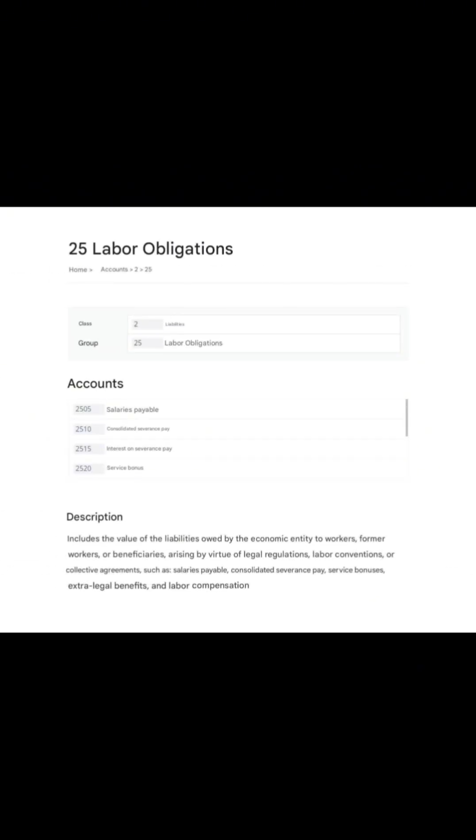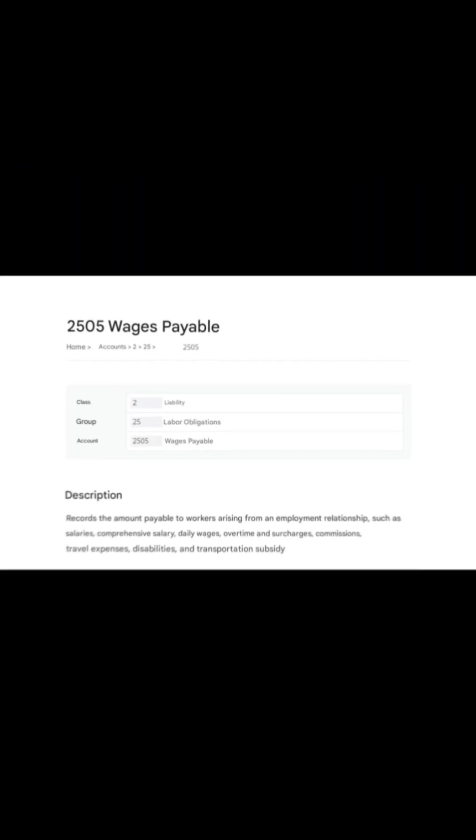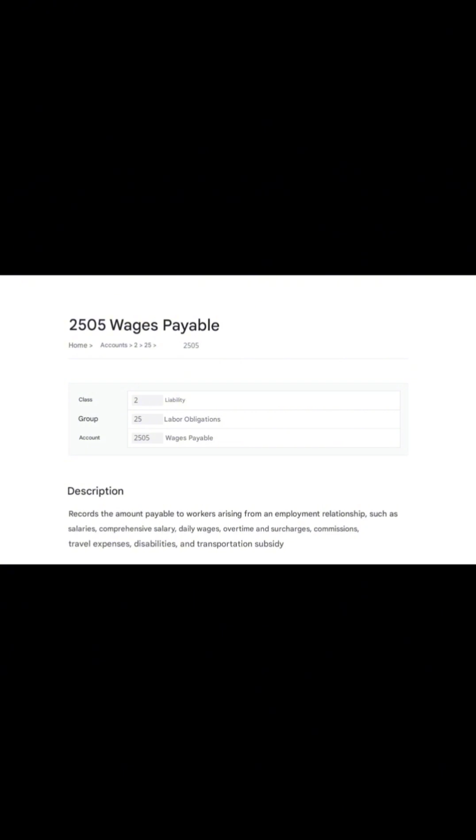The next group is 25, labor obligations. It includes the value of the liabilities owed by the economic entity to workers, former workers, or beneficiaries, arising by virtue of legal regulation, labor conventions, or collective agreements, such as salaries payable, consolidated severance pay, service bonus, extra legal benefits, and labor compensation. The next account is 2505, wages payable. It records the amount payable to workers arising from the employment relationship, such as salaries, comprehensive salary, daily wages, overtime and surcharges, commissions, travel expenses, disabilities, and transportation subsidy.